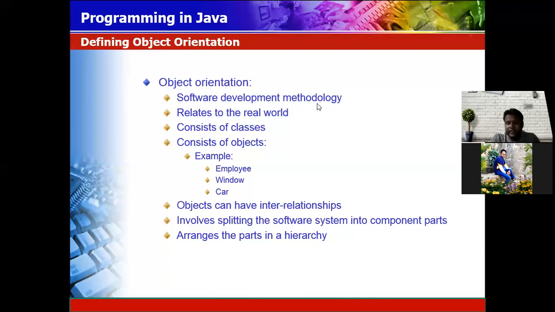Object orientation involves splitting the software system into component parts. Just as an example, it is not possible for a single person to develop the entire software. So the complex module is divided into smaller parts by using object orientation. When it is split, every smaller version is handled individually by an individual person. Once everything is complete, they arrange a meeting and gather all the modules.